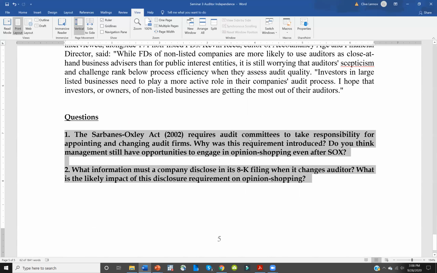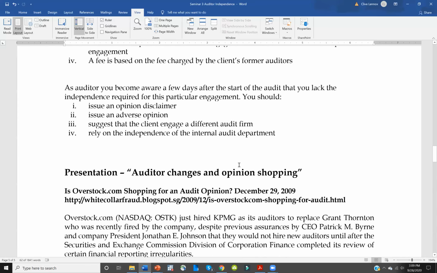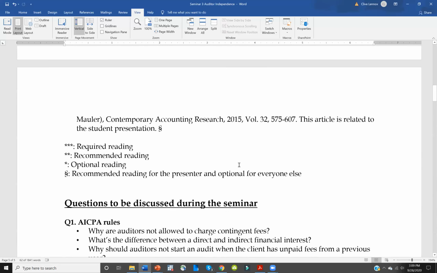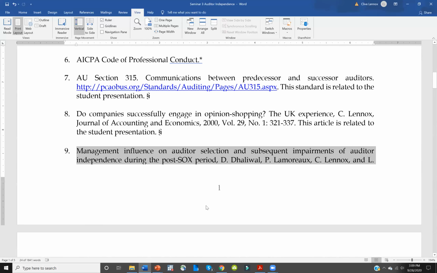One is relating to the Sarbanes-Oxley Act, which requires audit committees to take responsibility for appointing and changing audit firms. So why was this requirement introduced? And do you think that, given this requirement, management still have opportunities to engage in opinion shopping even after SOX? For that question, the reading that's most relevant is reading number 9. There's quite a bit of information in reading number 9 there.